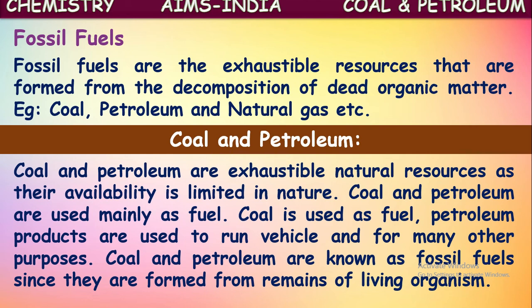And petroleum, one of the exhaustible natural resources, is used mostly for running vehicles. The products of petroleum like petrol, diesel, and kerosene are mostly used as fuel for vehicles to run them.